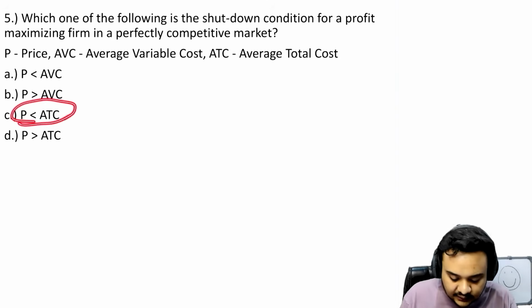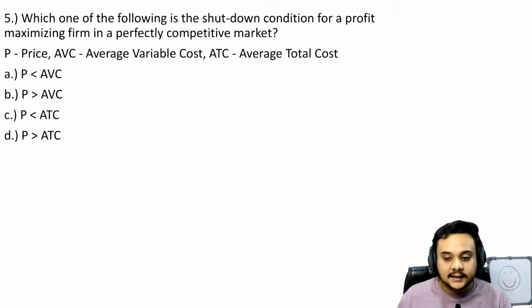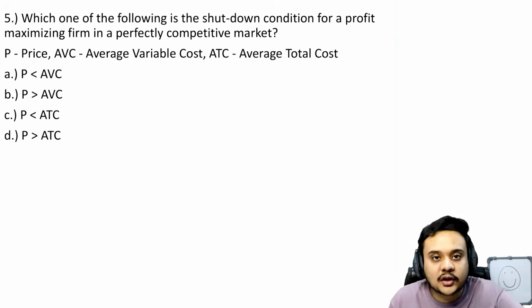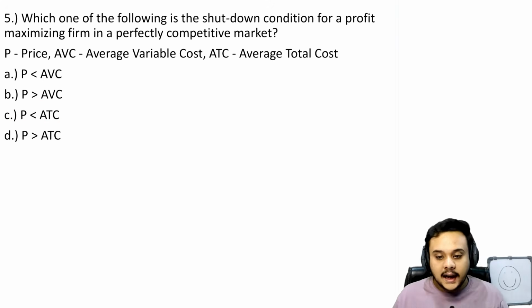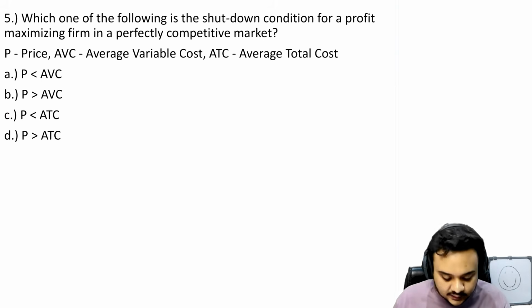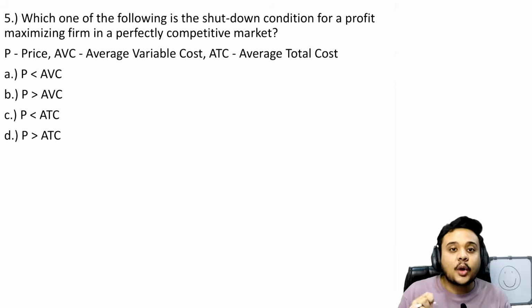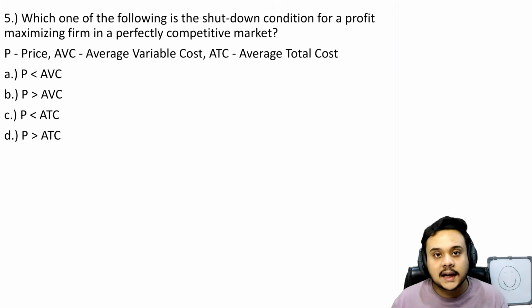Tell me something: when the price is less than the average total cost, can the firm still continue? Is there a case where the firm can still continue its operations if the price is less than the average total cost? Yes, until the point that the firm is covering its variable cost, like the daily wages it has to pay its laborers.